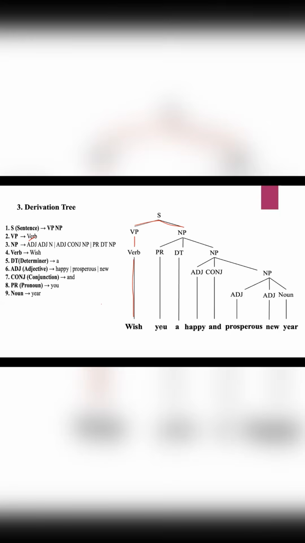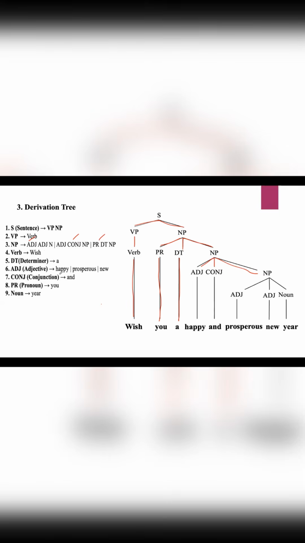As the next word in the sentence is "you," select the third one. So noun phrase is broken down into pronoun, determiner and noun phrase. The pronoun in the sentence is "you." Determiner is "a." Then noun phrase again. As we have "happy and prosperous," we need to select the second one, with conjunction. So noun phrase is broken down into adjective, conjunction and noun phrase.